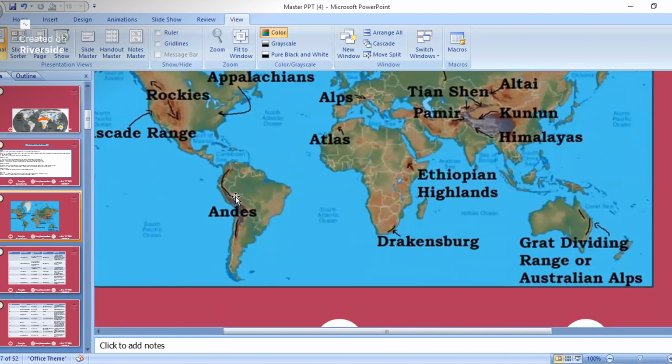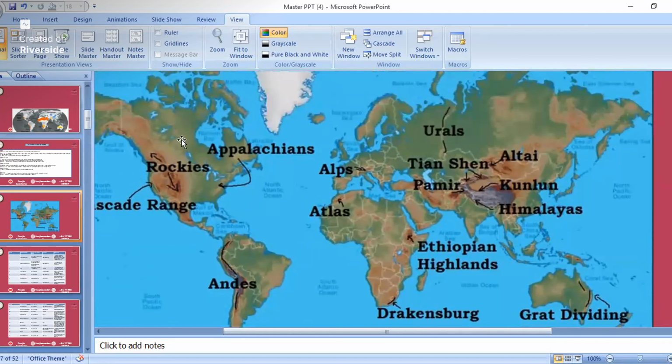See this Andes mountain. This is South America. Here is the Andes mountain, see, it starts from here and goes on. So this is the Andes mountain, that is South America. And here in North America, see here, the Rockies. If you start going like this, here Canada, USA, Mexico, everything. So here you will see the Rockies mountain.